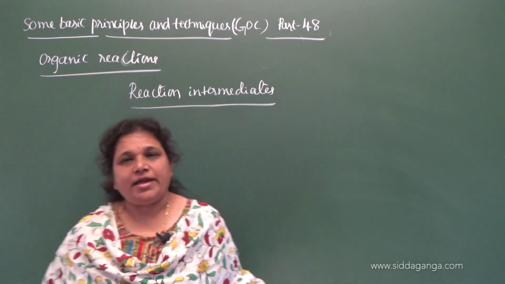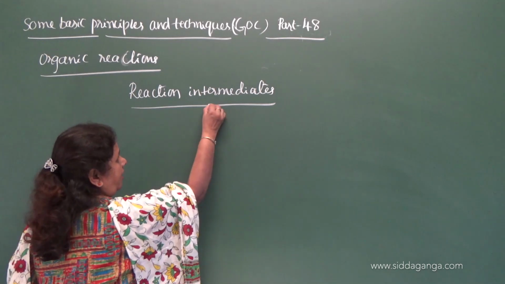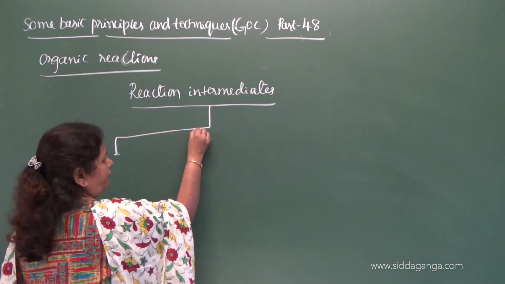Therefore, the common reaction intermediates in organic reactions are 5 types.